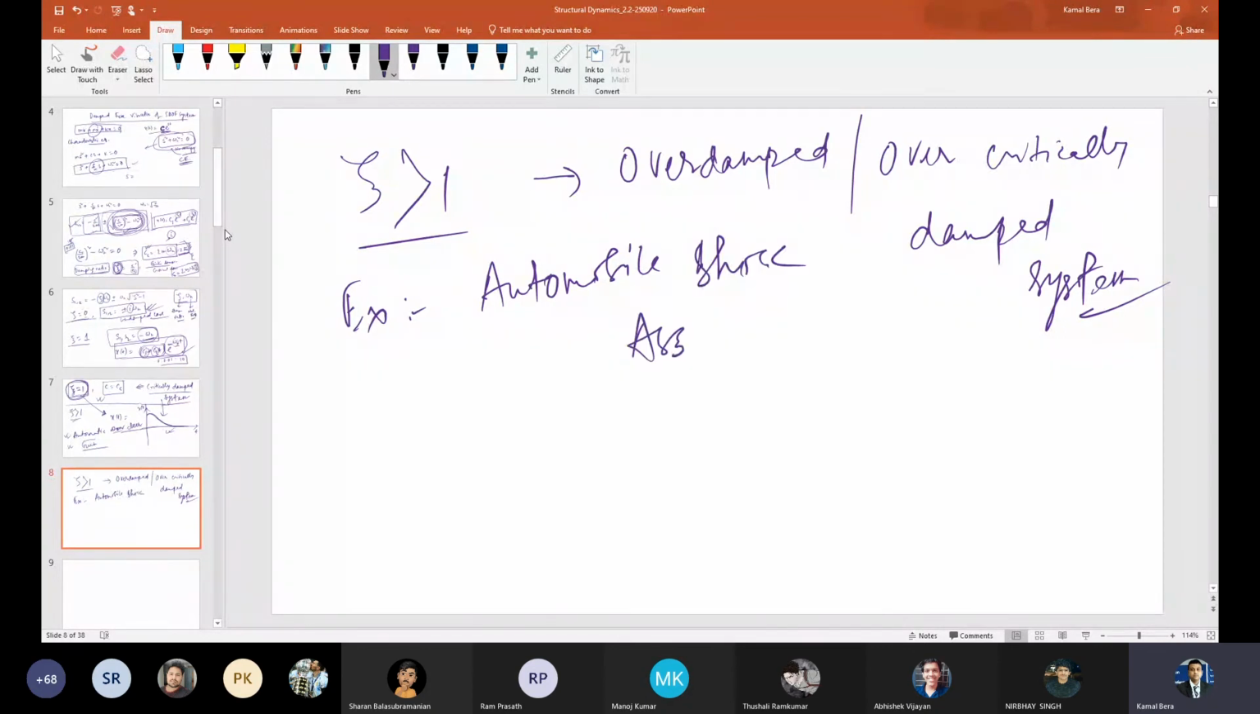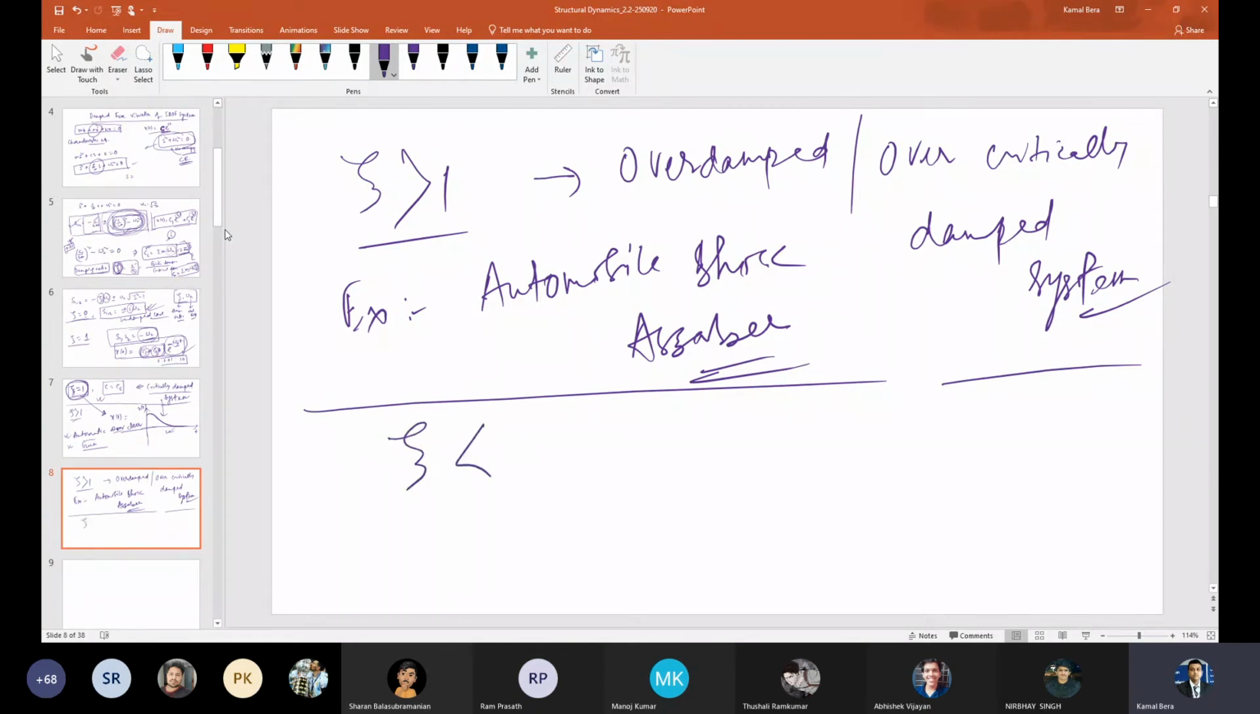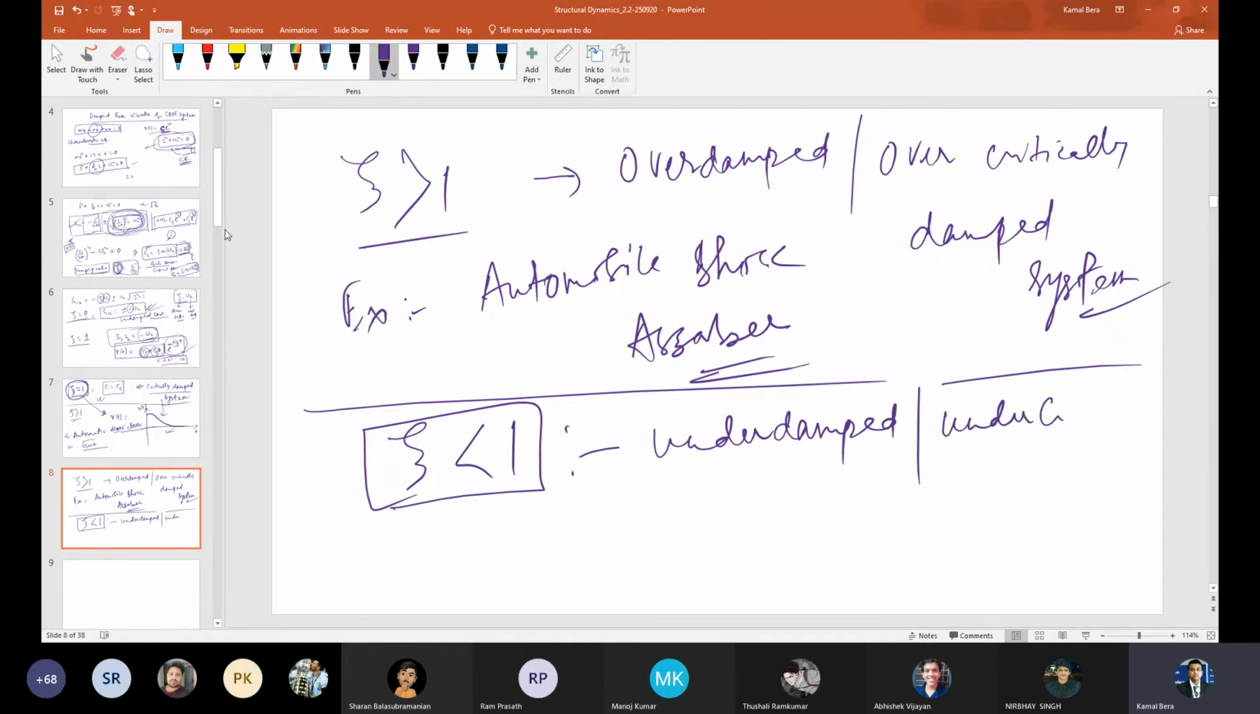Okay, but we are not interested in this because we want to study structural dynamics, and that is also elementary level. So our main focus is on how the structure behaves, and that is most of the physical systems, which is zeta less than 1. I should say actually much less than 1, but zeta less than 1. So this is called the under-damped system, or under critically damped system.